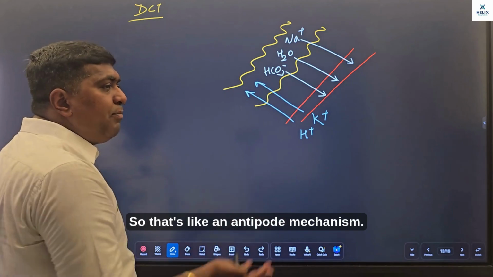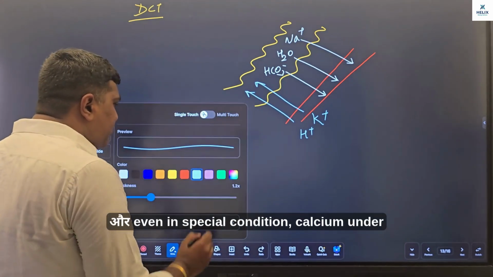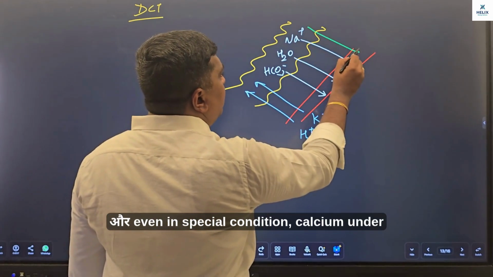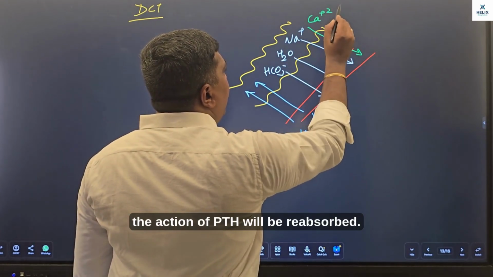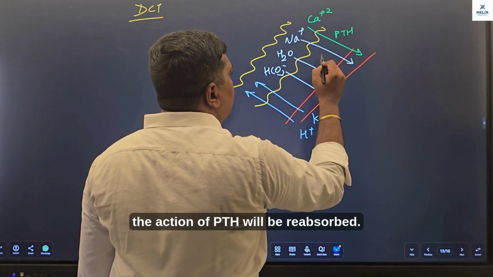So that's like an antiport mechanism. Or even in special conditions, calcium under the action of PTH will be reabsorbed.